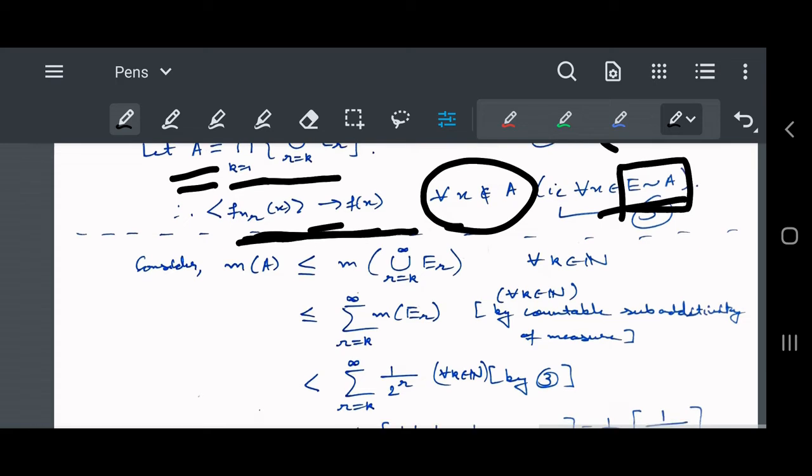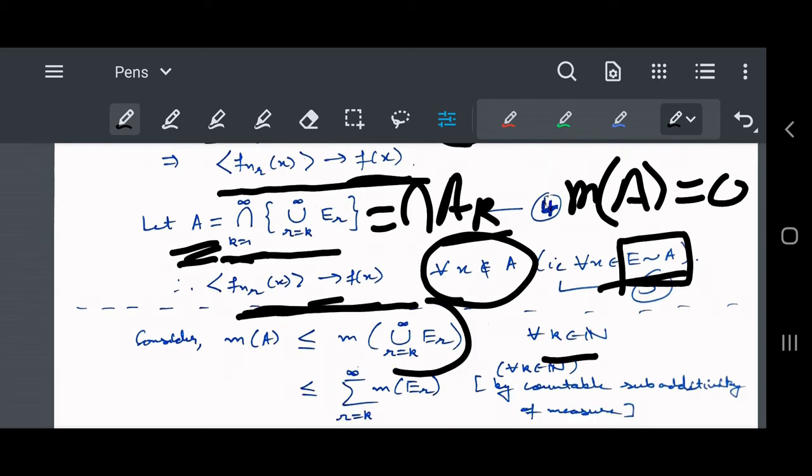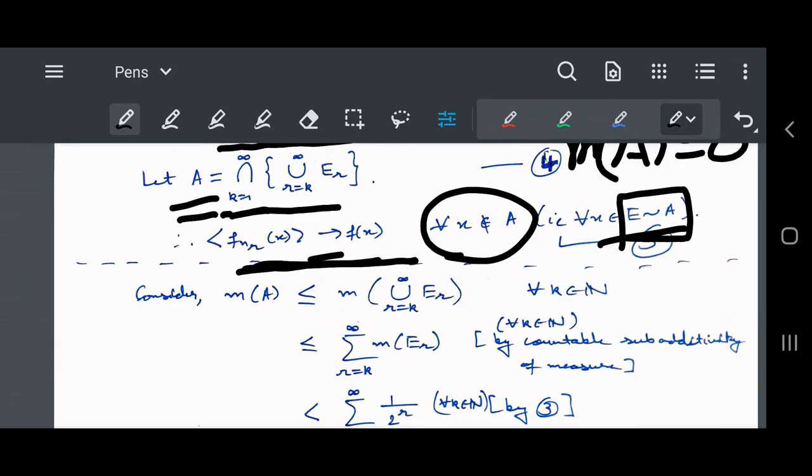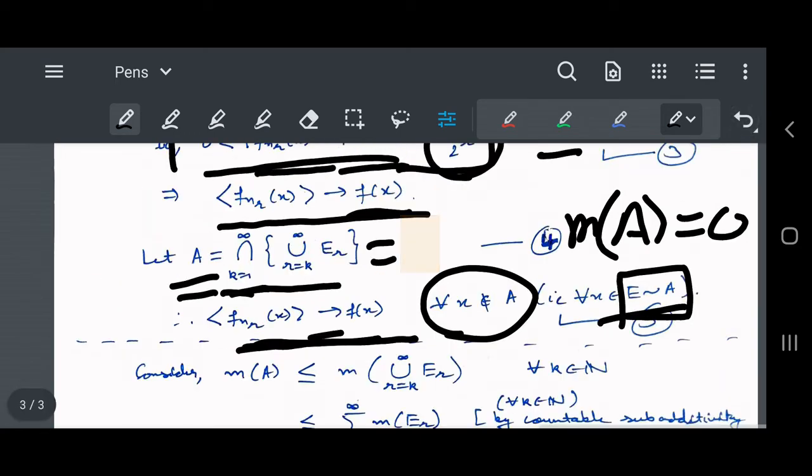We will prove that the measure of the set A equals 0. So let us consider what A is. The set A is the intersection of the A_k's.